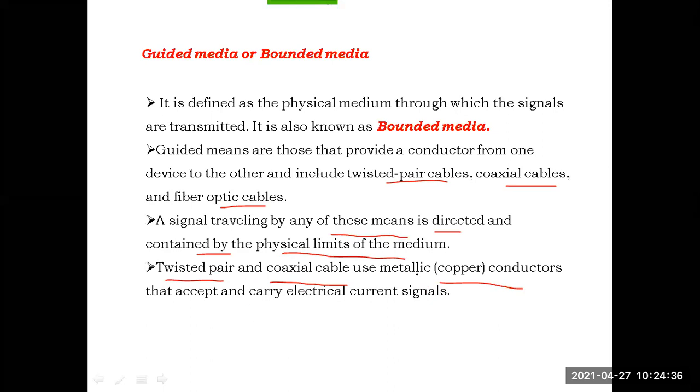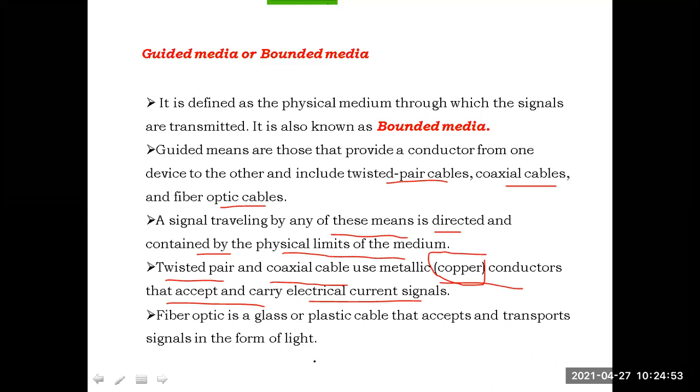Twisted pair cables and coaxial cables are mainly copper cables. They can accept and carry electrical current signals. They are mainly made of copper, which is a conductor that can transfer the electrical current signals. Optical fiber is made of glass or plastic. The optical fiber is a glass or plastic cable that can transport the data in the form of light.